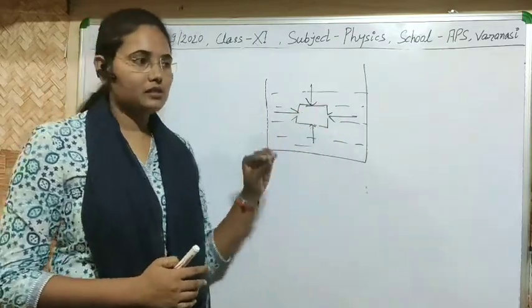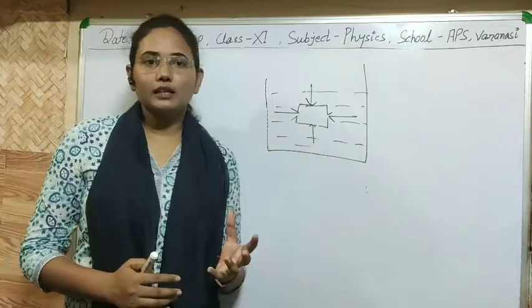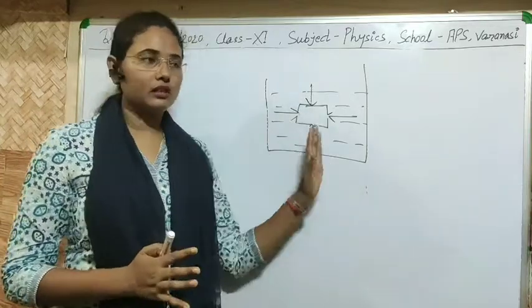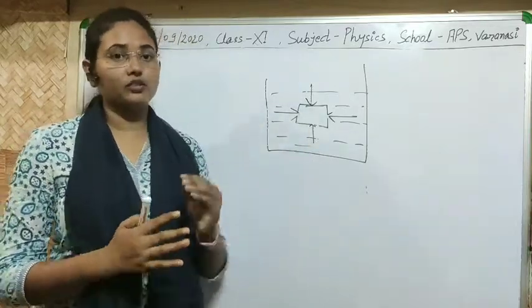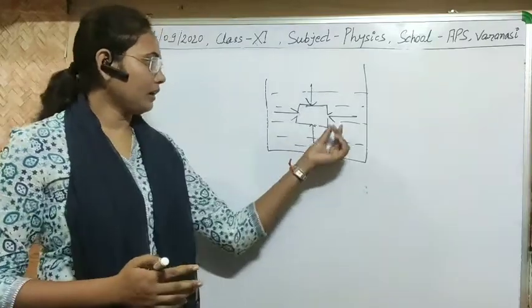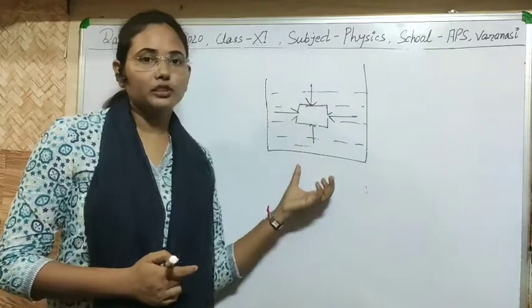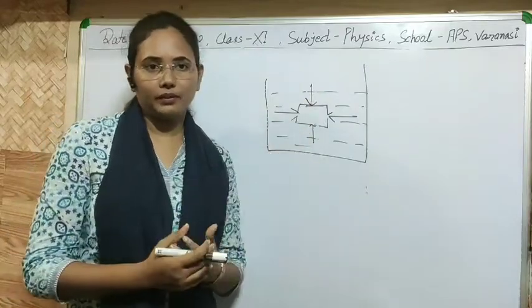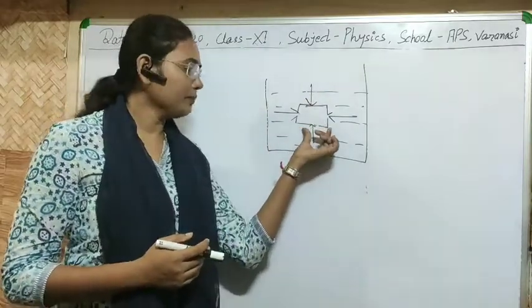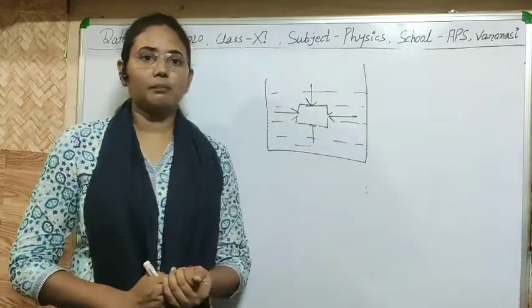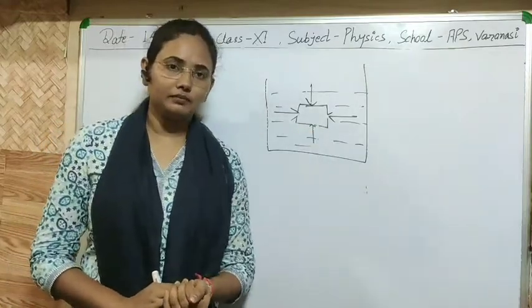It means our liquid and our body are both at rest. So this is the case of hydrostatics, and in the case of hydrostatics, there are equal and opposite forces on the body, which are applied by the liquid.